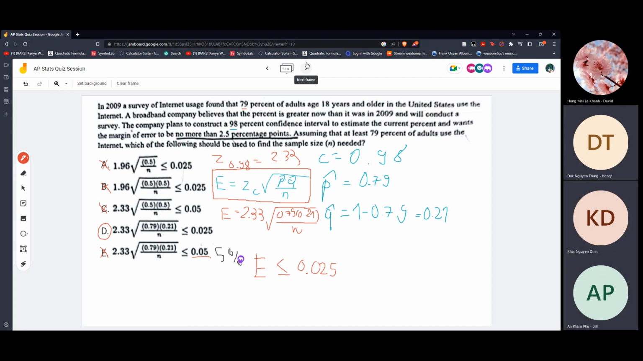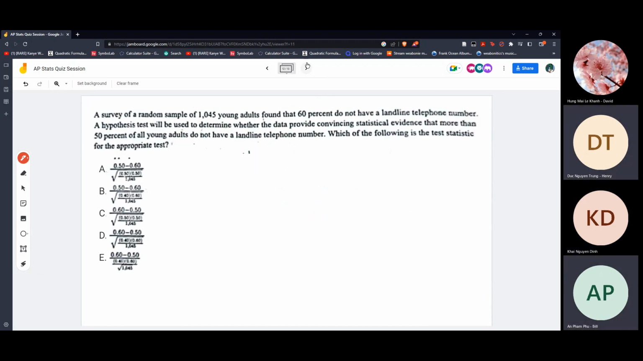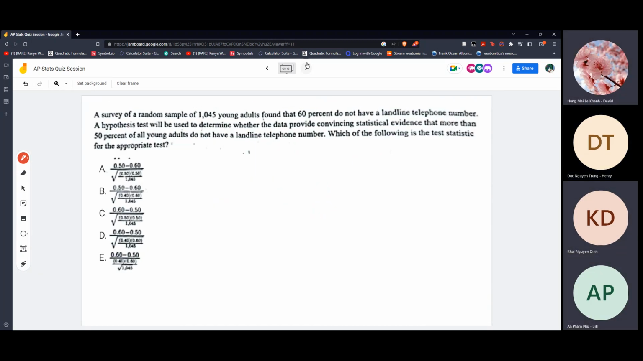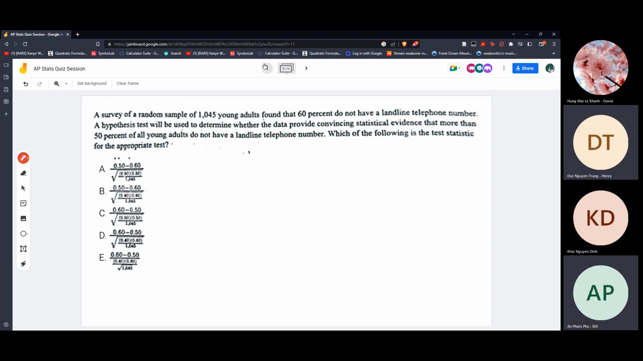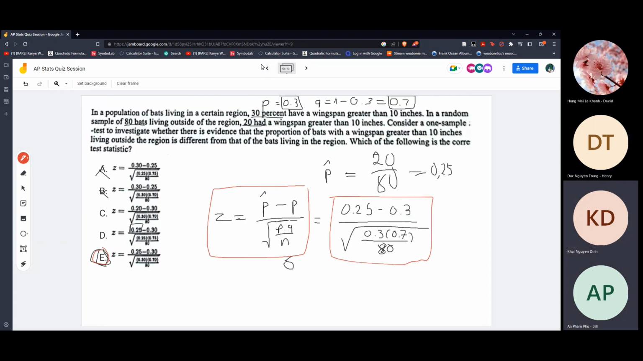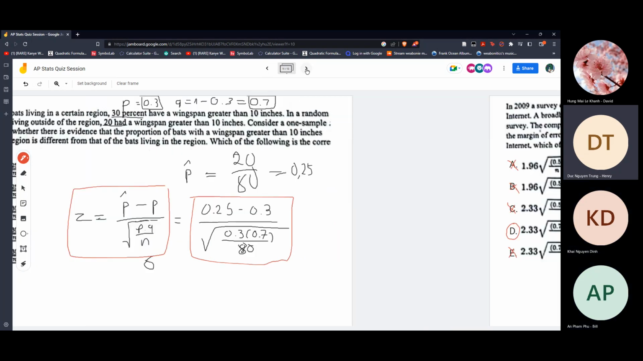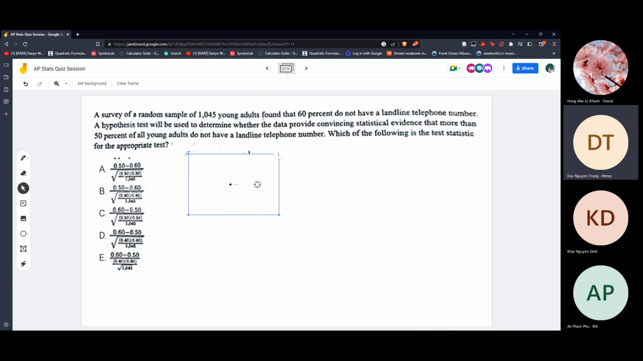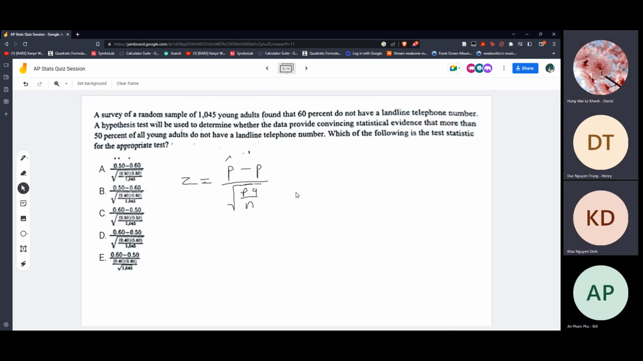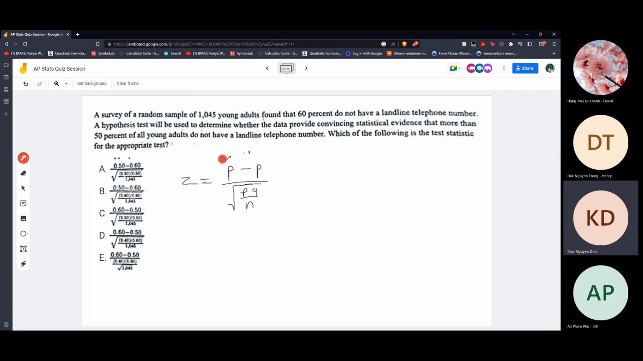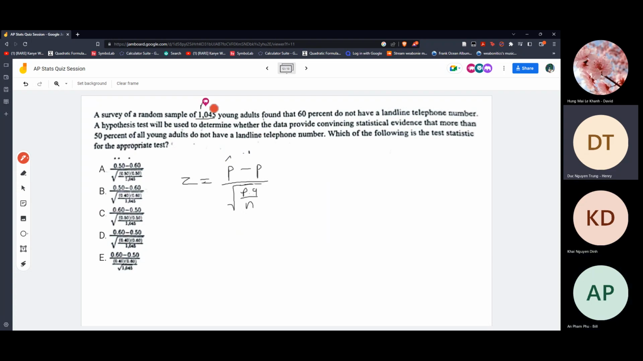Next one. We just need to identify the variables. I'm going to copy the formula again and use this formula. It's called the one sample proportion test. So this is the formula. You need to identify the variables. First, this is going to be n. This is p.